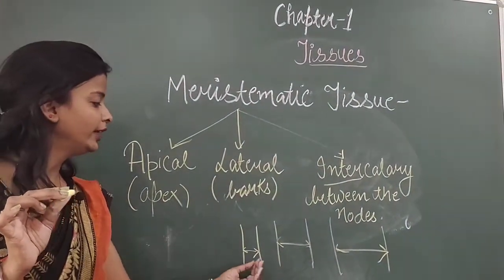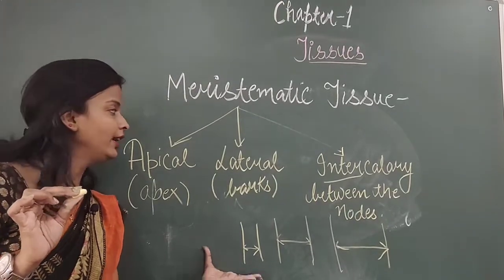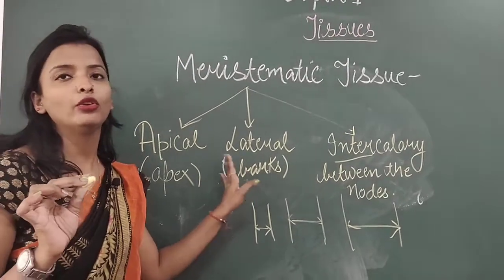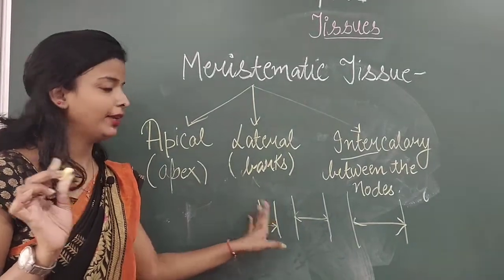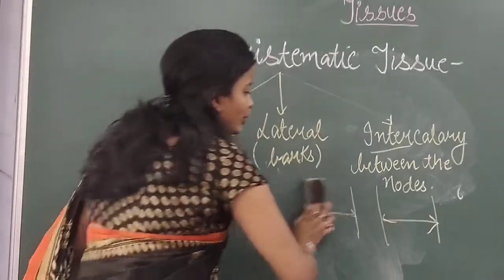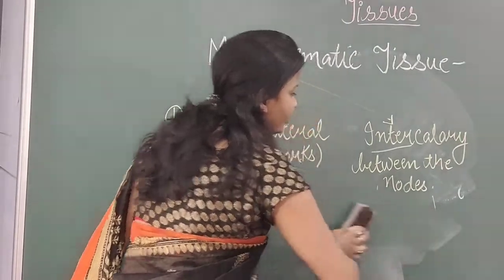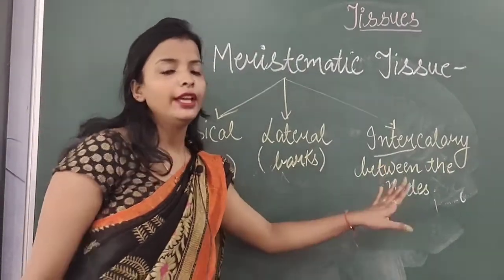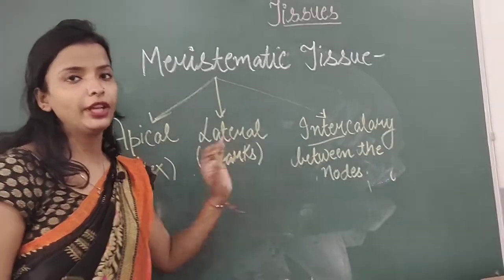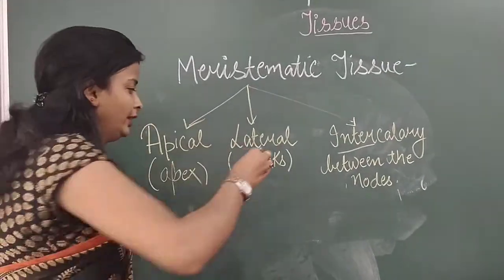So when you see the increase in the thickness of a plant, that is because of the presence of lateral meristem in the plants. So this was about the lateral meristem. And when you talk about the intercalary, as I have written, between the nodes. In class 6 you might have studied nodes and internodes, but I am telling you once again.